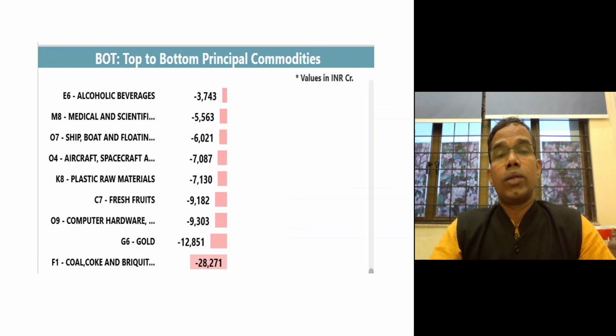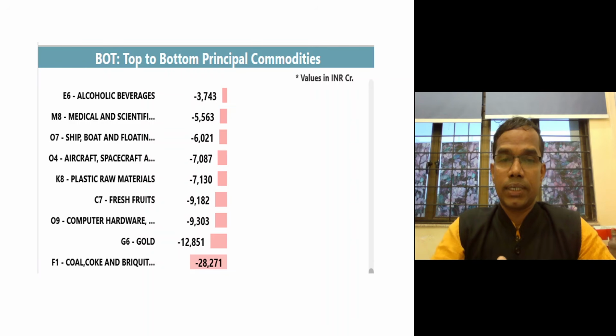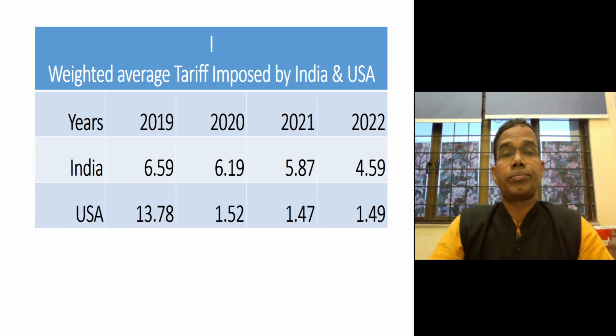And what are we importing? We are a net importer from America of alcoholic beverages and medical and scientific instruments, then ships, boats and floating materials, then aircraft, spacecraft, plastic raw materials. Fresh fruits also we are importing from America, and we are a net importer. Then computer hardware we are importing, gold we are a net importer, coal we are importing from America. So these are only the top products I am mentioning. There are other products that we are net importer of from America. So it's not that we are only exporting. There are some sectors where we are the net importer from America.